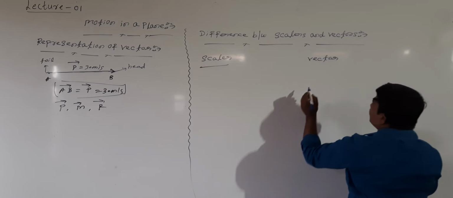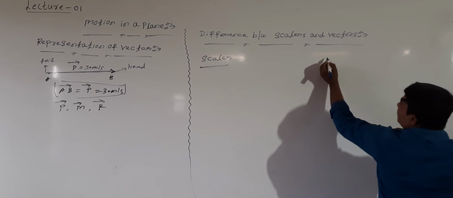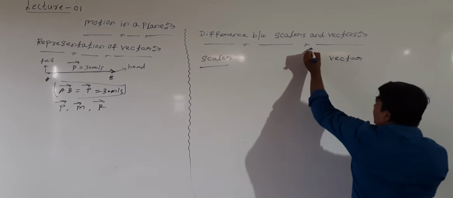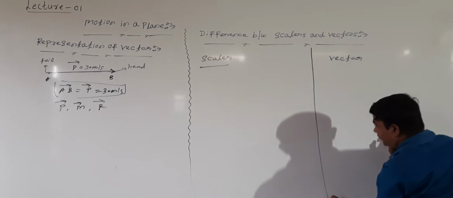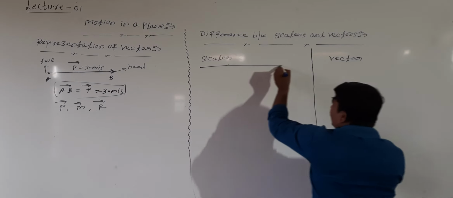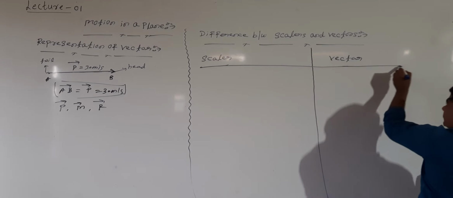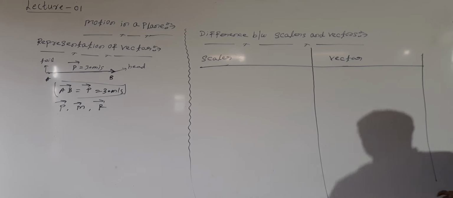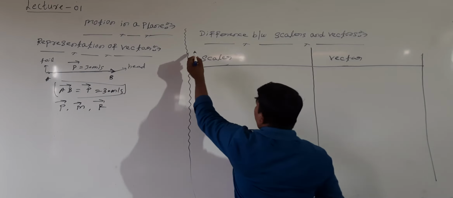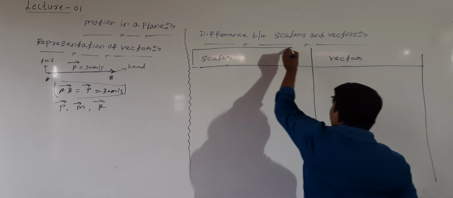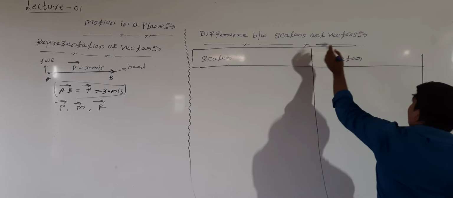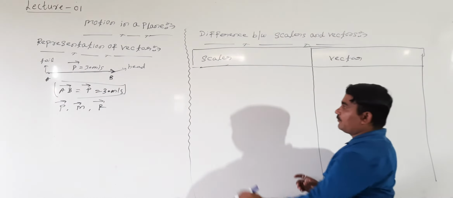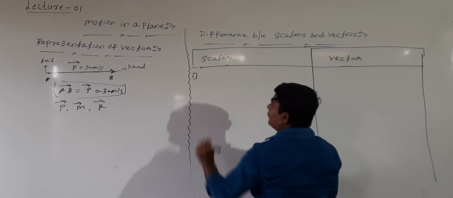I will write here vector. Now look at it. We can make a few differences between scalars and vectors. First, you can make the difference by the definition of scalars and vectors.